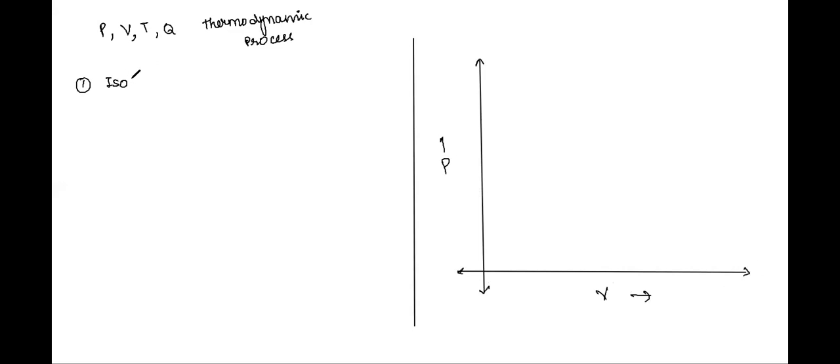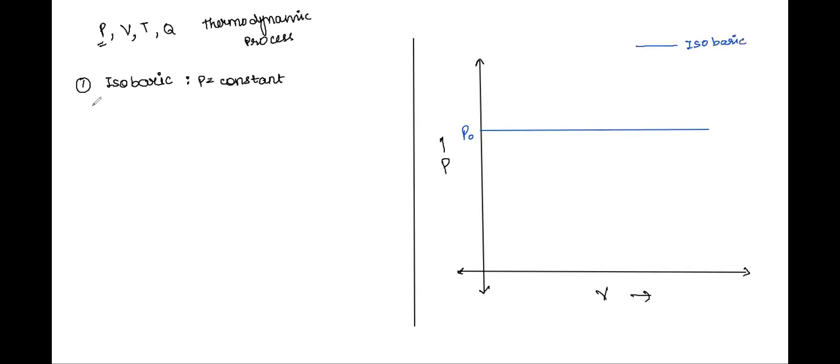We have first one, let's take pressure constant. So it will be called, as you must have rightly guessed, isobaric process, where pressure is constant, right? On an obvious note, this will be represented by a straight line which is horizontal to the base, where pressure is constant. Let's say pressure is P naught and constant all through the process, right? So this blue line is telling me isobaric process, right?